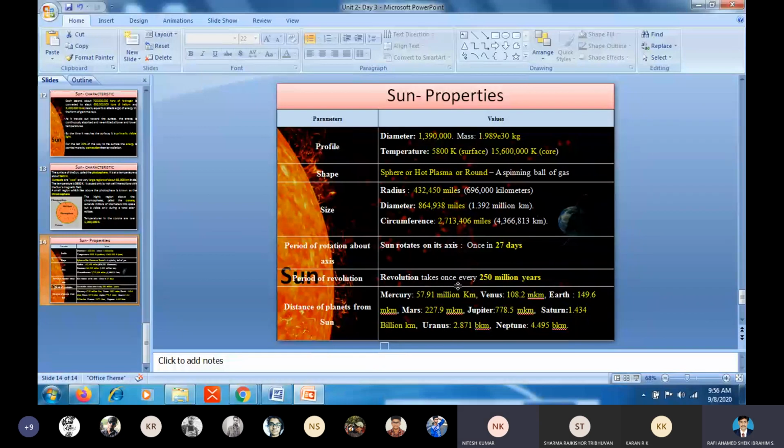It's a prediction only, but it's not possible. They have predicted that it will rotate, it will change its orbit, the attraction will change, the gravitational phenomena will be modified once every 250 million years, but it has not happened so far. So that's the thing.